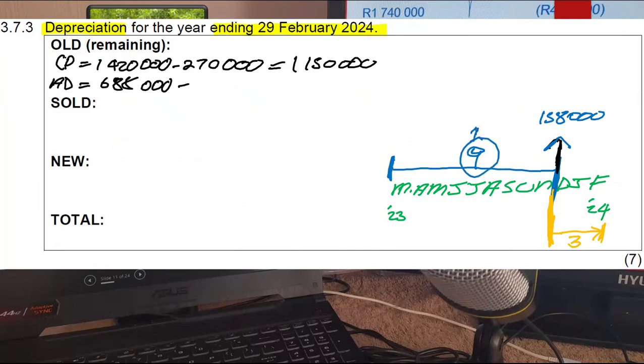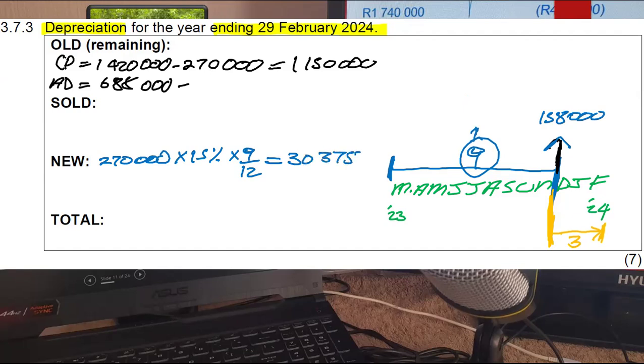Current year depreciation of the vehicle sold: you were supposed to take the 270,000 and multiply it by 15%, and then multiply it by 9 over 12. So 270,000 multiplied by 0.15, multiplied by 9, divided by 12, gives you 30,375.